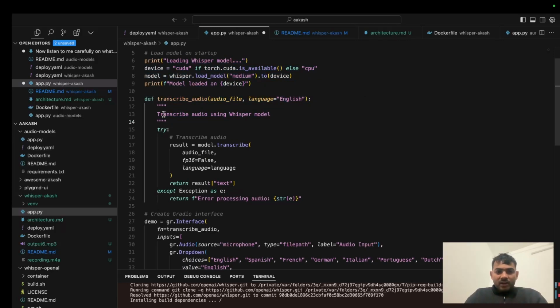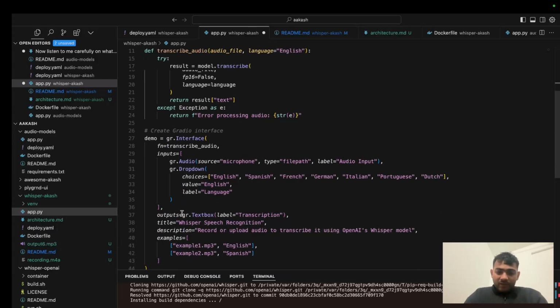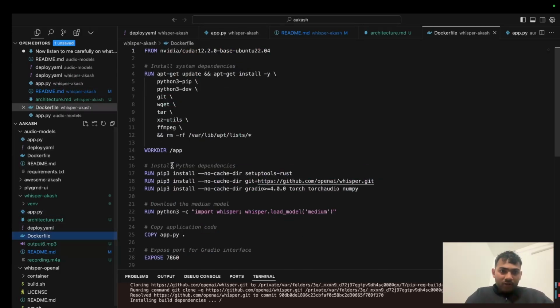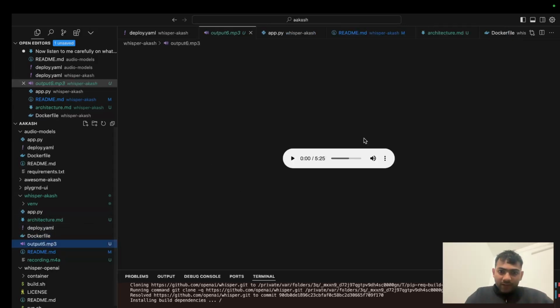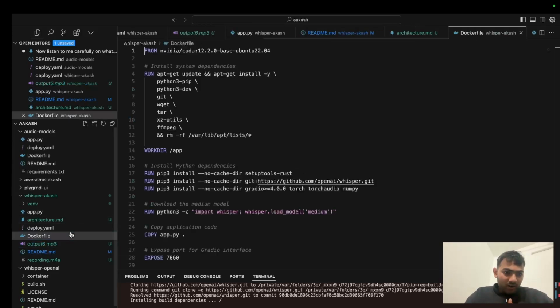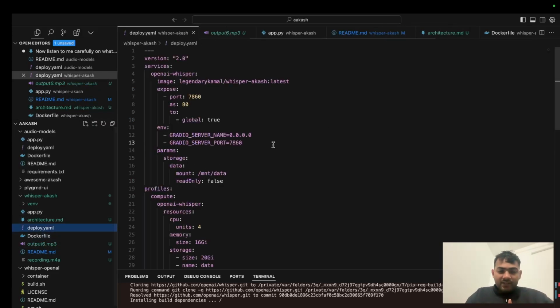And finally, once we have transcribed the audio using the Whisper model, I decided to create a Gradio interface in order for the users to easily interact with the model on the UI. And I have created a Docker file, and this Docker file imports the Whisper model and makes it available to Akash. And finally, I have created an SDL. This is one of the output files inside Akash as an example. And this is the SDL file which I've utilized in order to deploy.